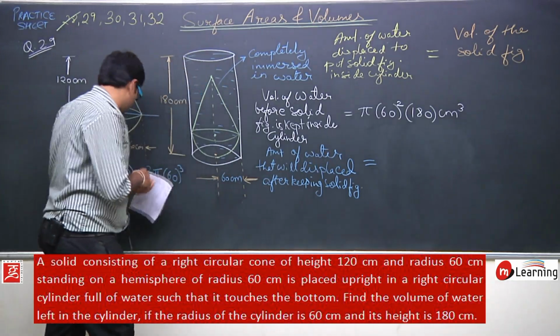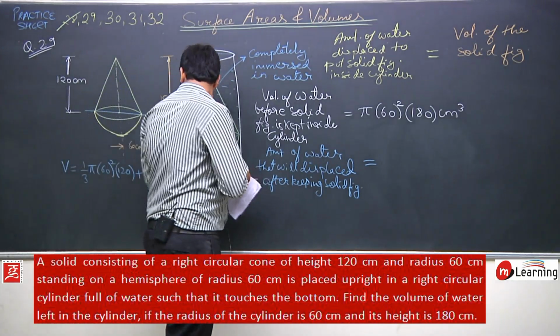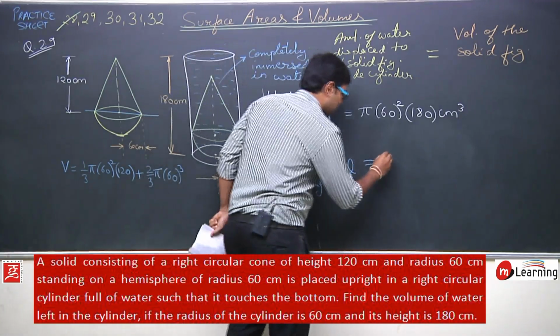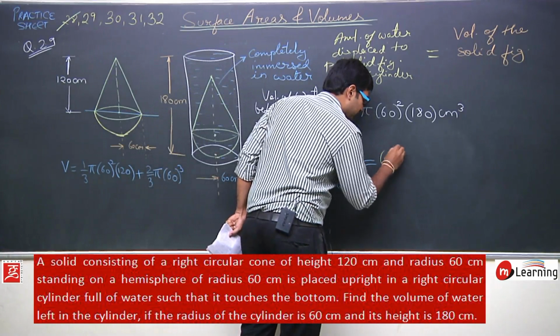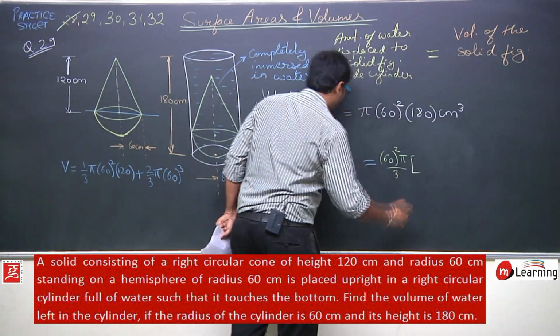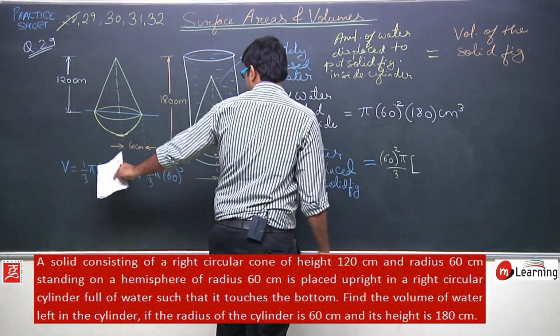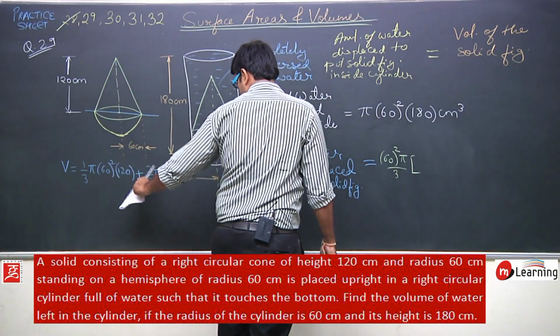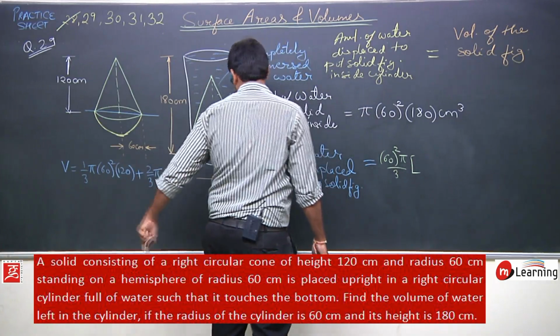So I will write this volume here. If I take 60 square into pi upon 3 as common, in the bracket I will be left with 120 plus 120, since 2 times 60 is 120.